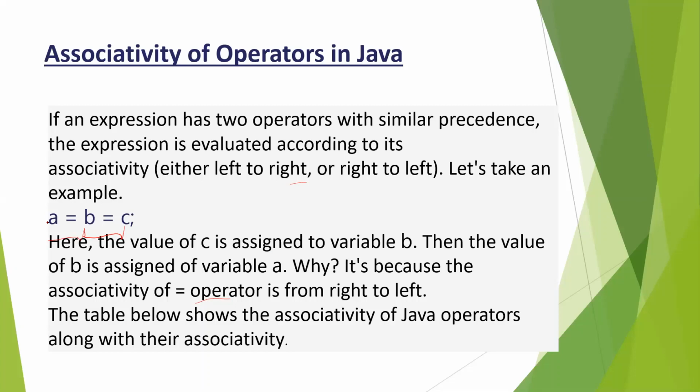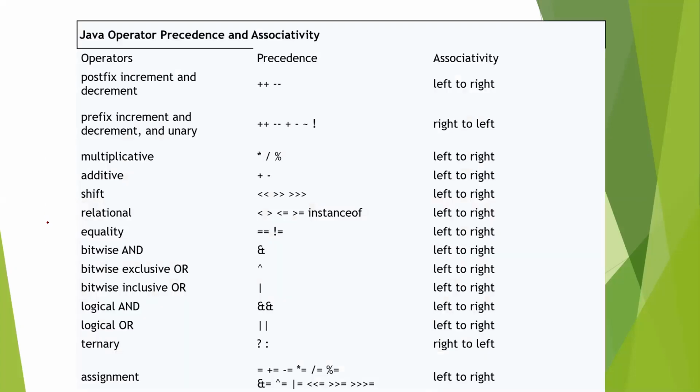Now here you see another table. You can understand only when you implement it in an example or a problem. Here, the prefix increment and decrement go left to right. If used in an expression, first you calculate the increment and then the decrement.